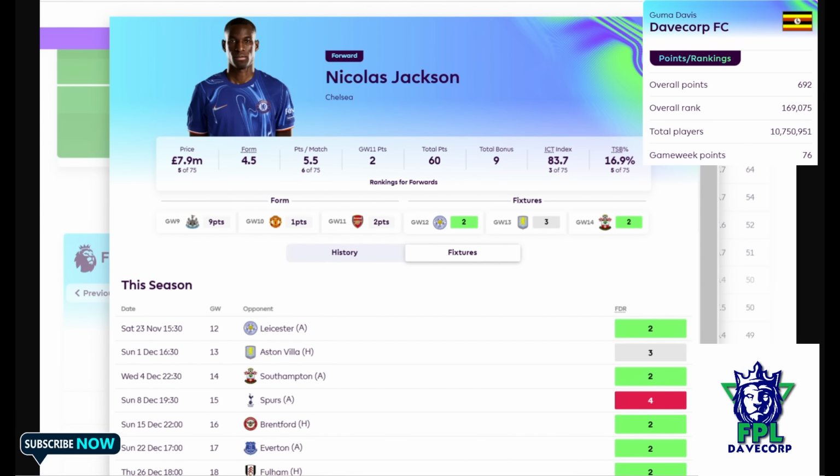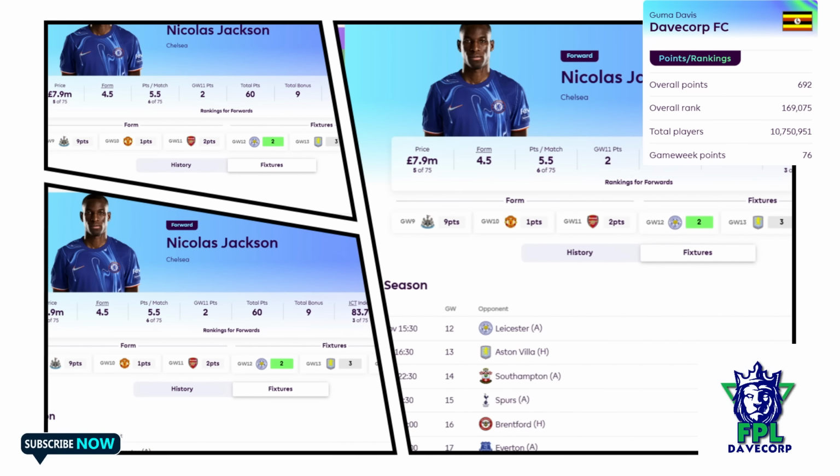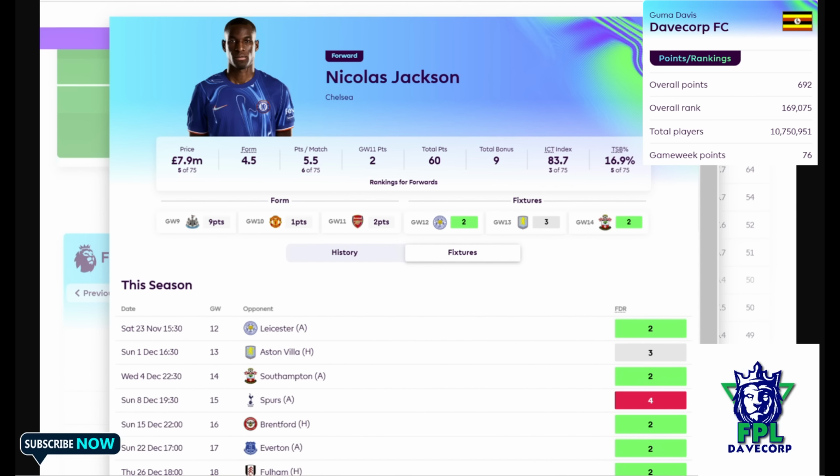The next person I think I had already mentioned is Jackson. I think for teams that do not have the likes of Haaland, you do need at least the likes of Jackson, the likes of Isak, those premium strikers that can at least return for you every other week, to be able to cater for the miss of the robot himself out of the team.